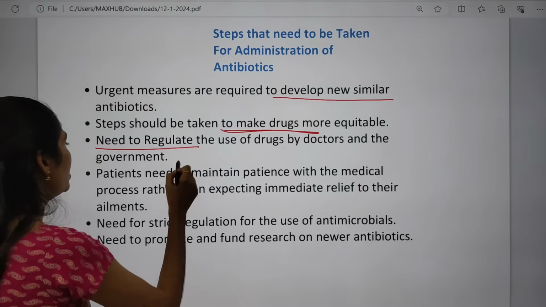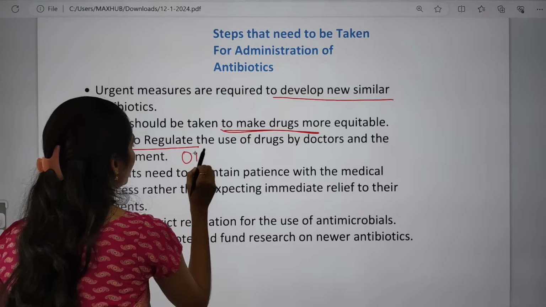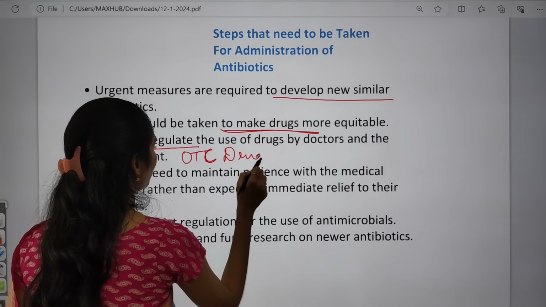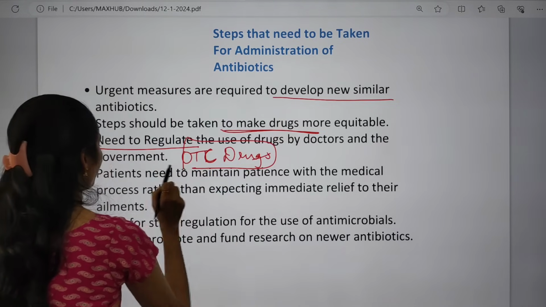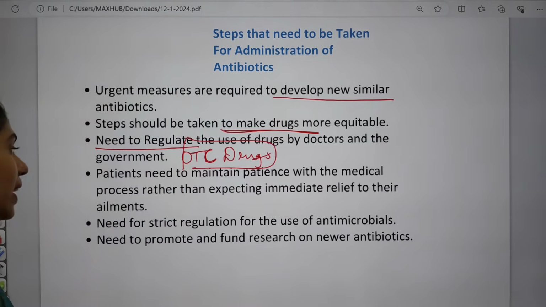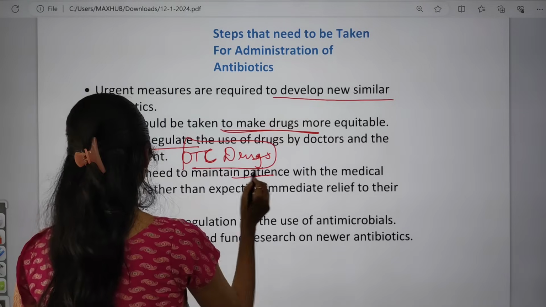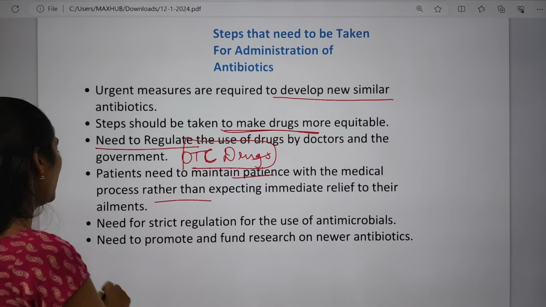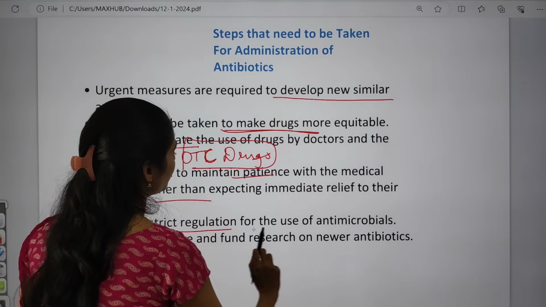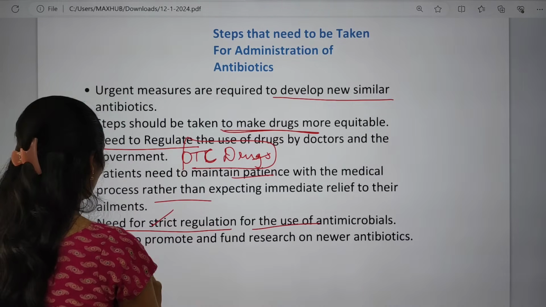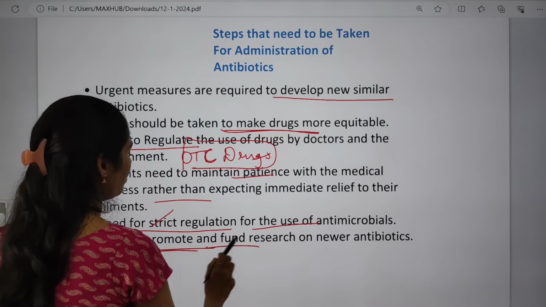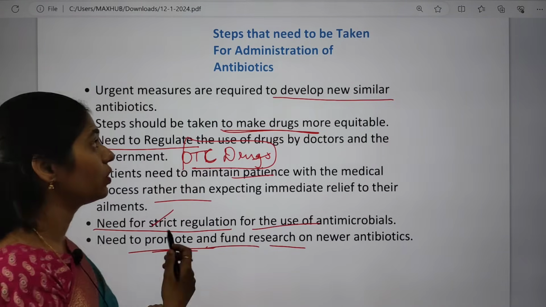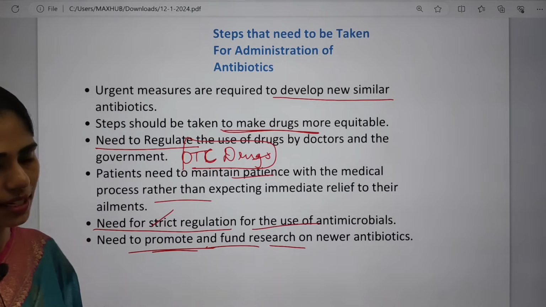So even these over-the-counter, OTC drugs have to be controlled. And patients need to follow the medical process rather than expecting immediate relief. There is a need for stricter regulations for the use of these antimicrobials, and a need to promote and fund research on new antibiotics. So all these are important steps that we can take.